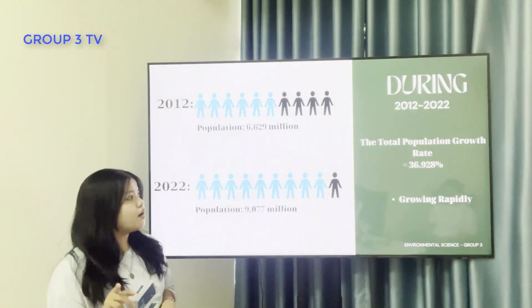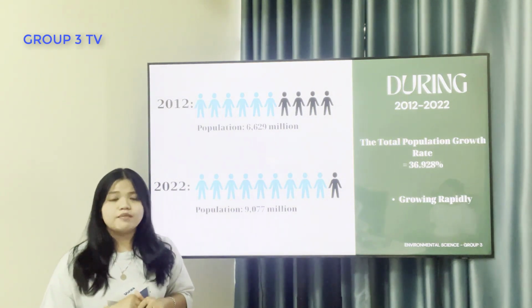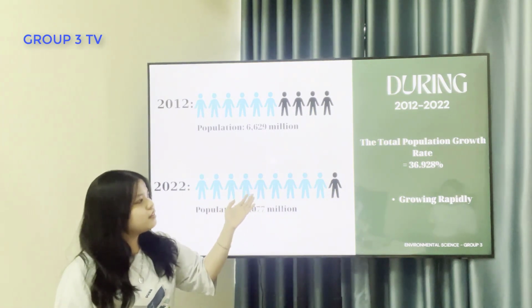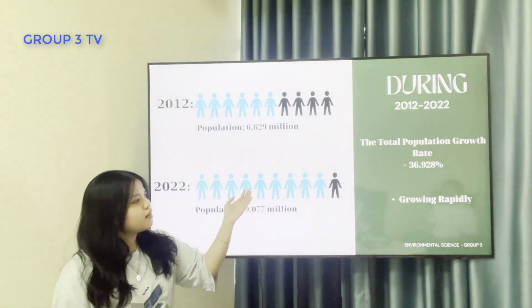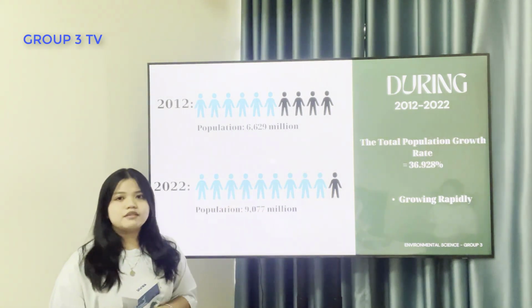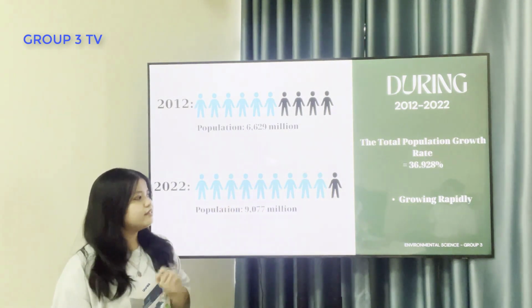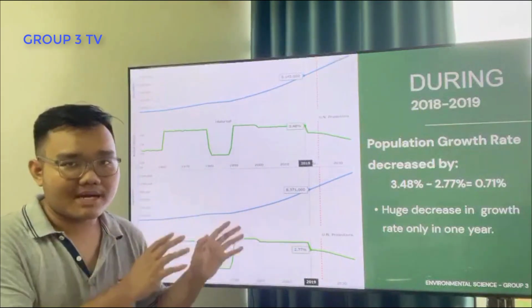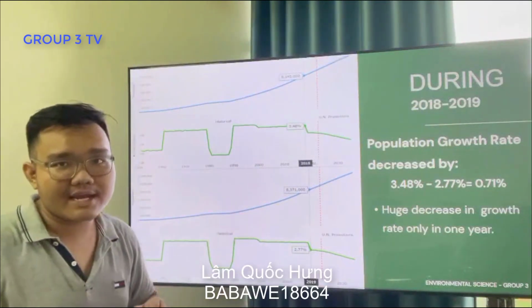The total population growth between this period is 36.928%.